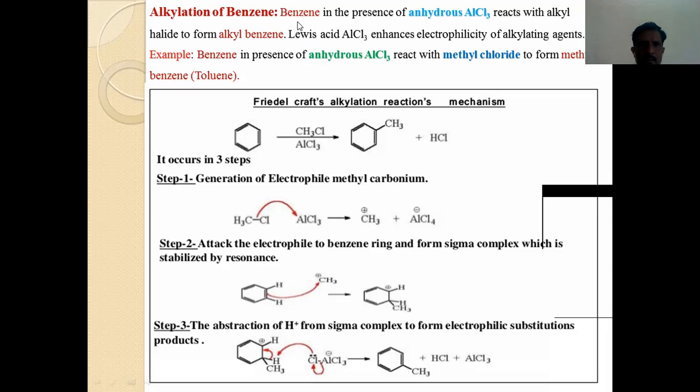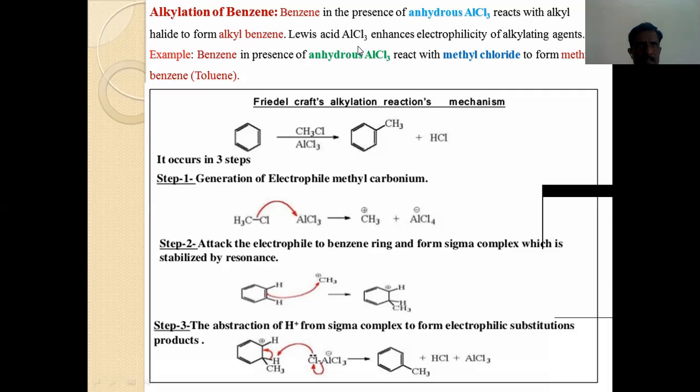Here, as a representative example, I have put one example of an alkylation reaction of benzene. When benzene in the presence of anhydrous aluminum chloride reacts with an alkyl halide, it forms an alkylbenzene. Now the Lewis acid, AlCl3, is used to increase the electrophilicity of the alkylating agent. Why are we using AlCl3?